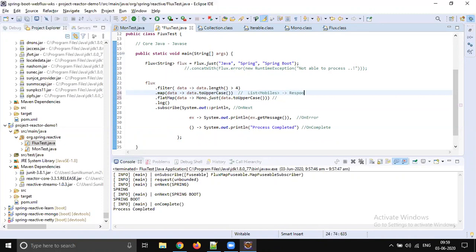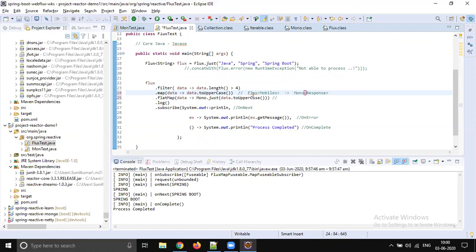When you call the DB, you got a list, which is nothing but Flux, a Flux of mobiles. But when you would like to return this response back, it has to be one, like Mono of response. Then how can you convert Flux to Mono?